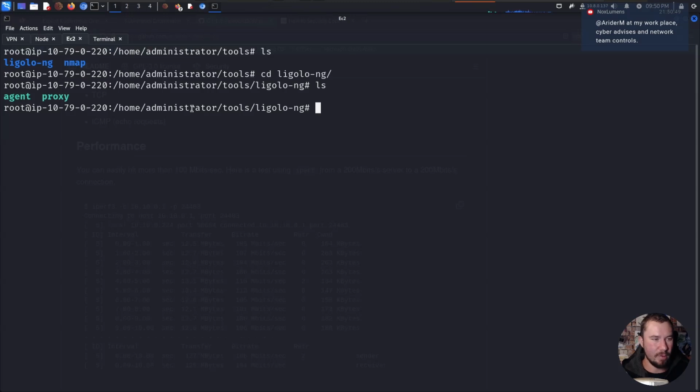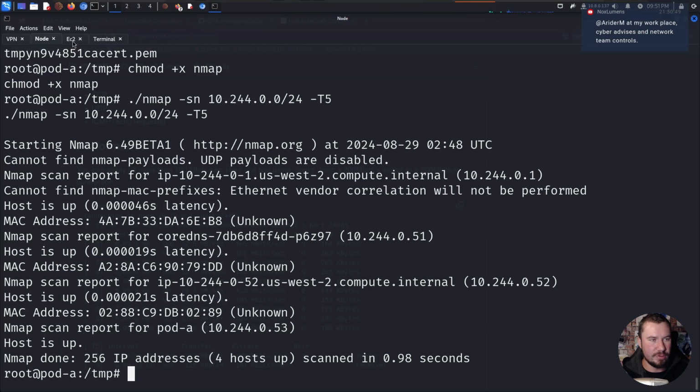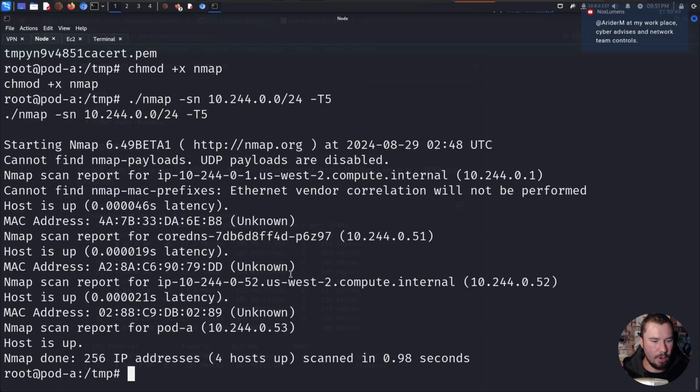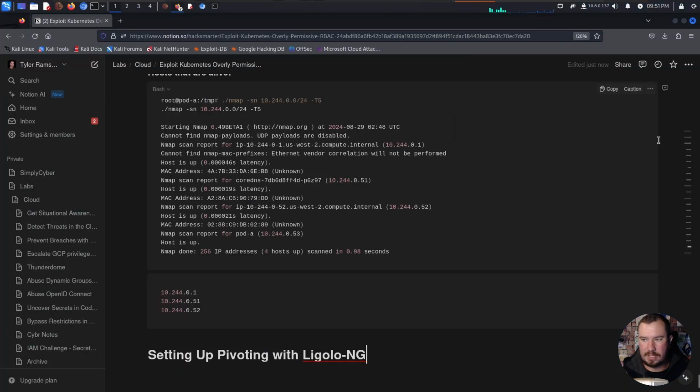We already have it here. We have an agent and we have a proxy. So there's a few things that we need to do on our victim machine, which is this EC2, and some things we need to do on the node. But the first thing that we want to do is transfer our agent binary right here over to the node, and we'll do that in the same syntax we've been doing. So I'm going to do a Python web server on port 80. We'll go over to our node and we will do curl -o, whatever our IP is,